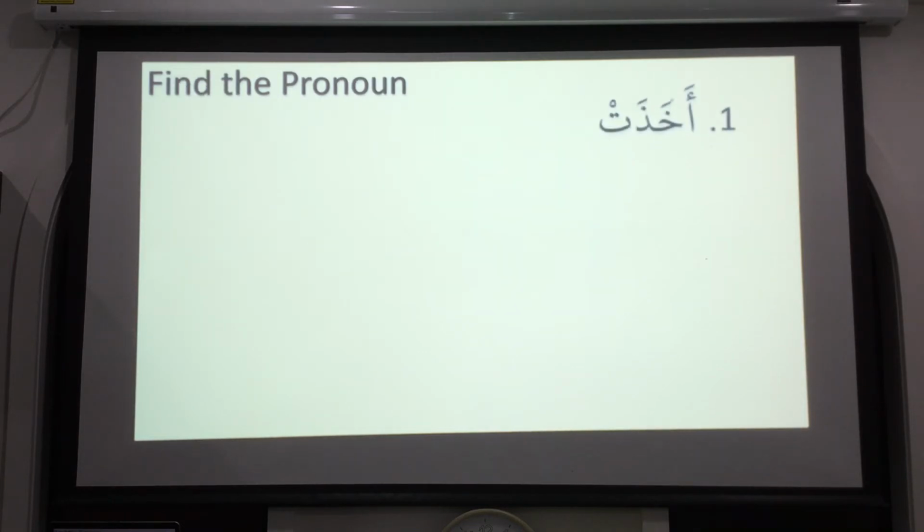So the first one, akhazat. Which pronoun is it? Remember the chart. Here, she, right? Akhazat, like nasarat, at the end there. Akhazat means she took, T-double-O-K, took, okay? Taking something, okay? Akhazat.